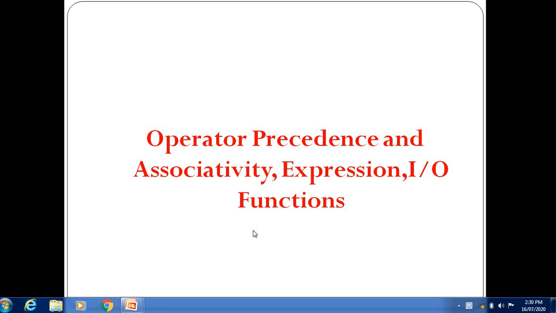In this video I have explained the next concept of the C programming language, that is operator precedence and associativity, expressions and I/O functions. So let us see the first, operator precedence and associativity.